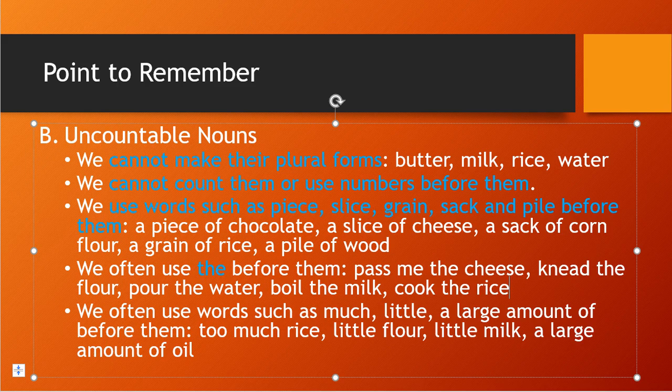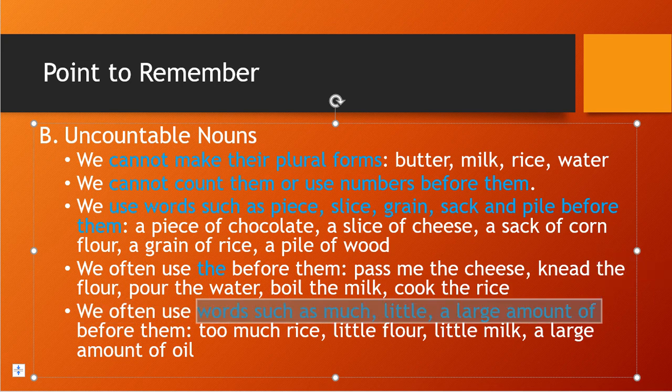In the last, we often use words such as much, little, a large amount of before them. So these words also we use here. Okay.